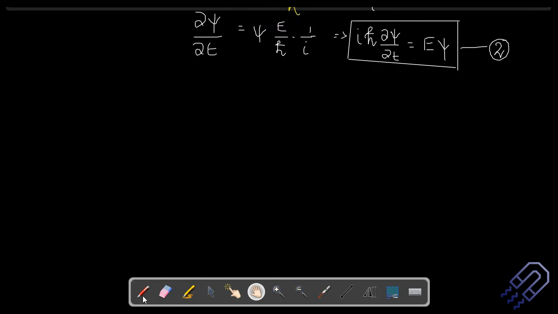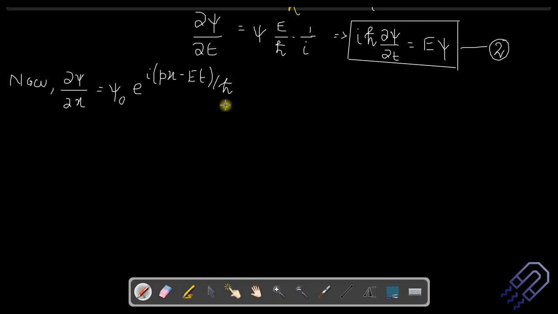So del psi/del x is equal to psi naught, which is a constant, I can take it out, and then again the same way of differentiation, I can take e to the power i(px minus Et) by h cross, and now we are differentiating it with respect to x, so I can write it as del/del x of the term, right?